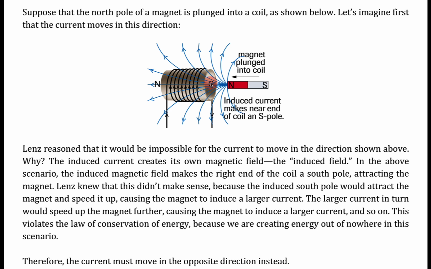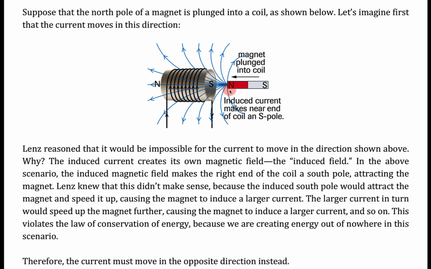Now, the problem here is that the right end of this coil has become a south pole. And so that south pole is going to attract the north pole of this magnet that we are plunging. And Lenz knew that this just doesn't make sense. I mean, if this happened, then the induced south pole would attract the magnet and speed it up, which would cause the magnet to induce a larger current.